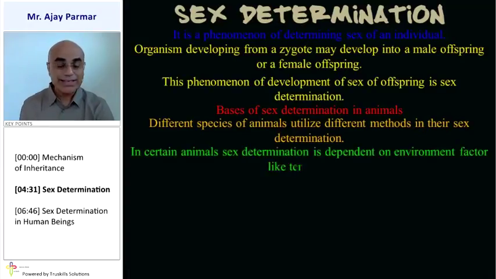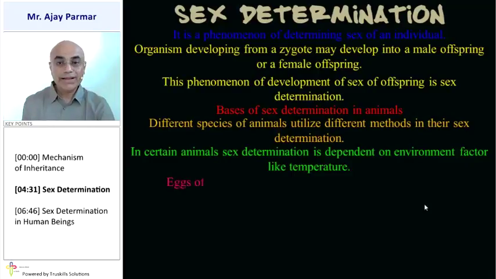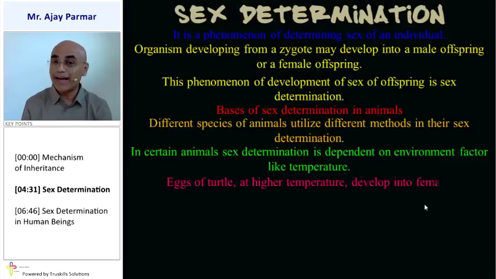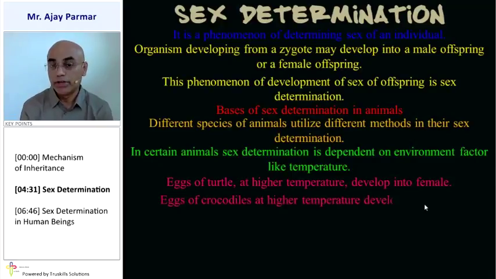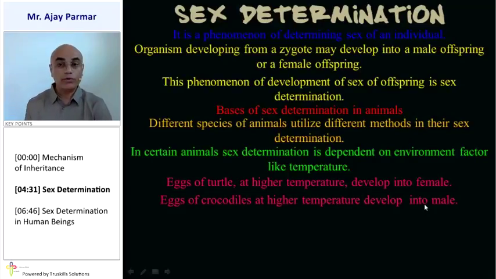In certain animals, sex determination is dependent on a wonderful thing, that is an environmental factor, like temperature. For example, the eggs of the turtle at higher temperature, maybe in summer season, develop into females. But in the same situation, the eggs of the crocodile will develop into males. So that is wonderful, isn't it? It depends on the season, that means on the temperature.